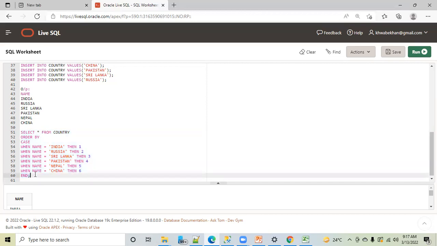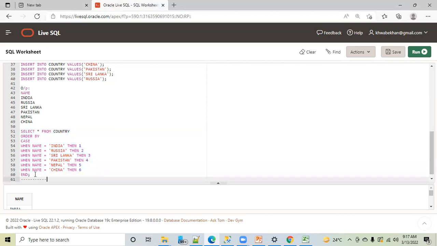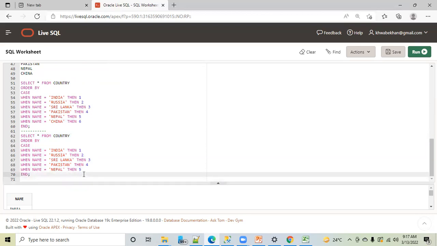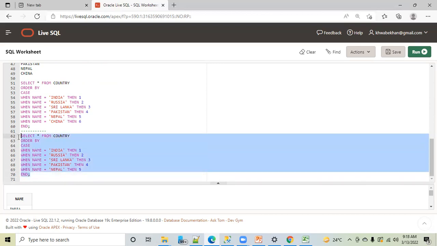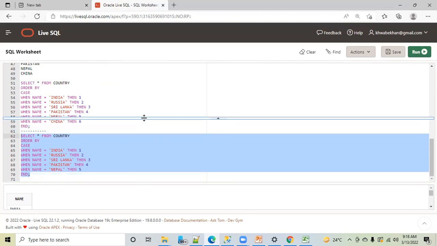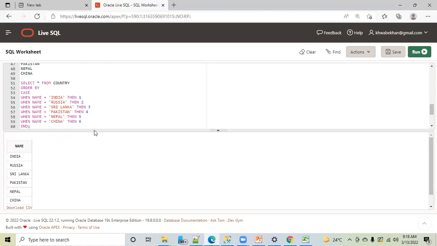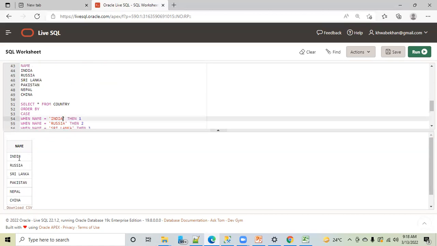This is one technique. Then my manager told me that I am using more lines of code, please try to reduce it. Then I will write like this. 5, I will keep till here only. Then let's see what is going to happen. Is it the same output? Same output, guys, everyone?